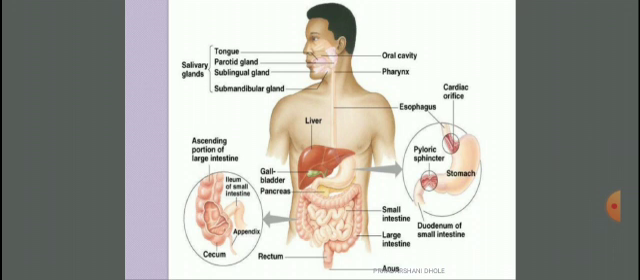After that there are the liver, gallbladder and pancreas, and this rounded bag-like structure is called the stomach. Now this stomach enters into the small intestine, and the small intestine is attached to the large intestine. Next is the rectum, and the last one is the anus. This is the digestive tract or digestive system of a human being.